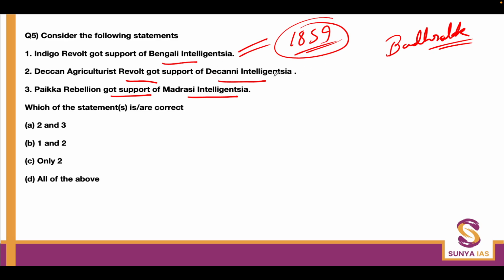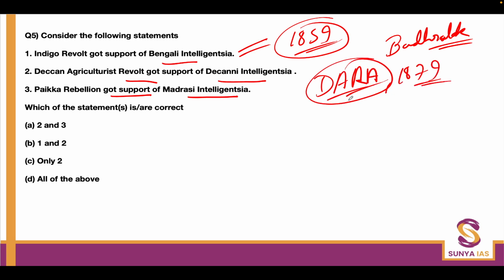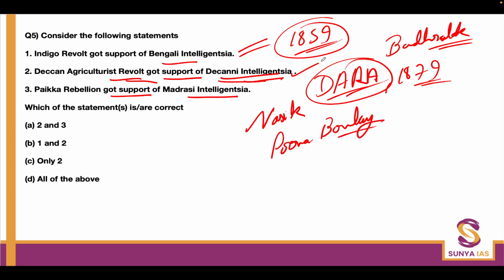Deccan Agricultural Revolt: you might have heard about the Deccan Agriculturists Relief Act, which was actually passed in 1879 by Lord Lytton. Initially the Deccan was also facing a phase of riots against the moneylenders by the peasantry. But the transformation came in a very interesting fashion when the Deccan Agriculturist Revolt got the support of the Deccani intelligentsia, who were sitting in Nasik, Pune and Bombay. So the second statement is also correct.